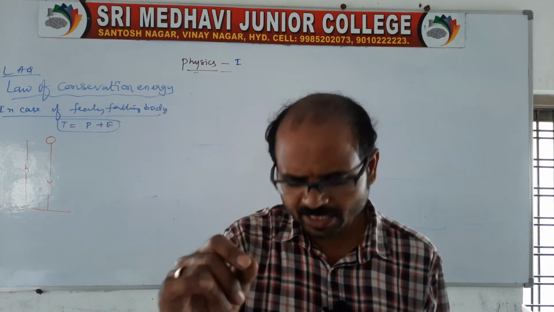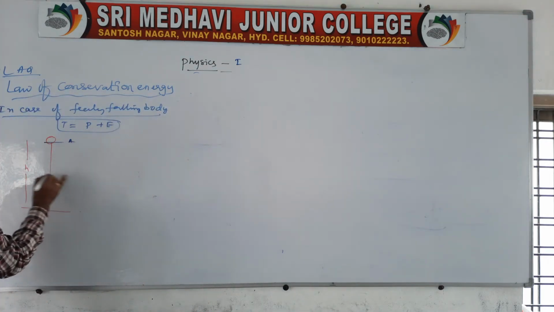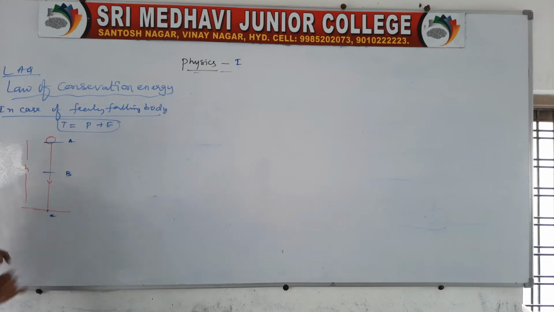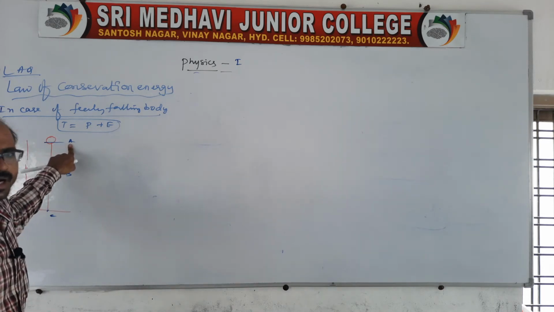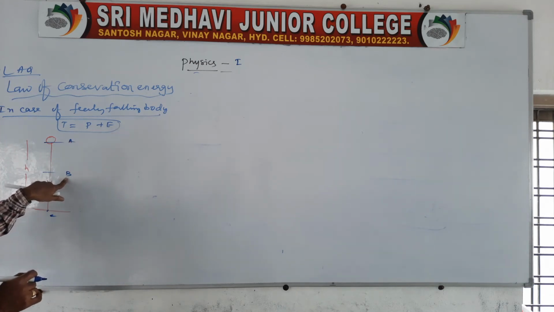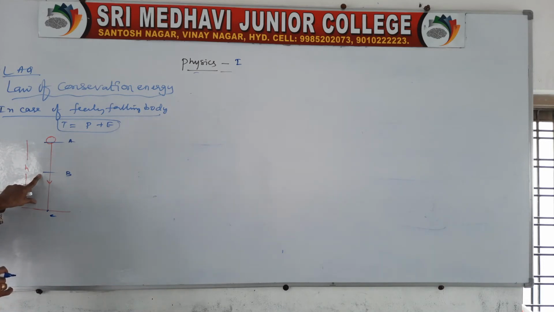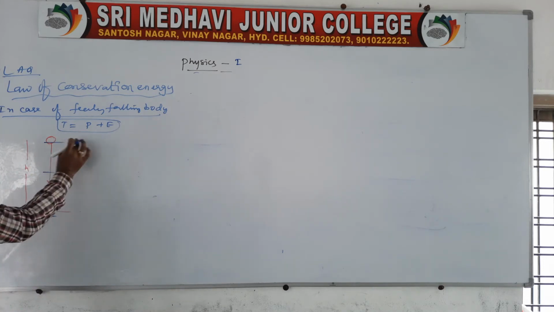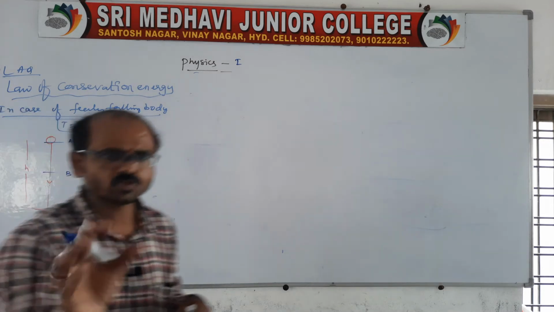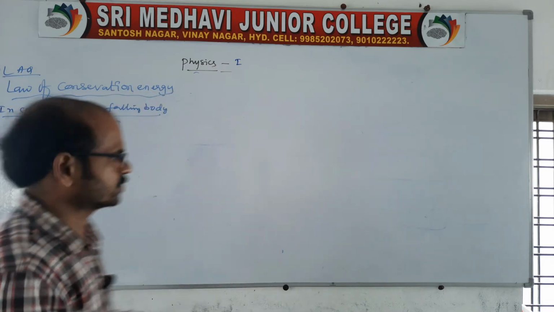For that purpose, you take three points: point A, point B and point C. Suppose you verify at point A, you will get one energy. Then you verify at B. If at A we get one energy, at B we should also get the same energy. Therefore, we can say the energy along this path is the same. In the same way, we should get the same at C also. If we get the same energy at each and every point, we can say energy remains constant. Otherwise, it is not constant. Of course, it is only to be verified. It's nothing to worry about.